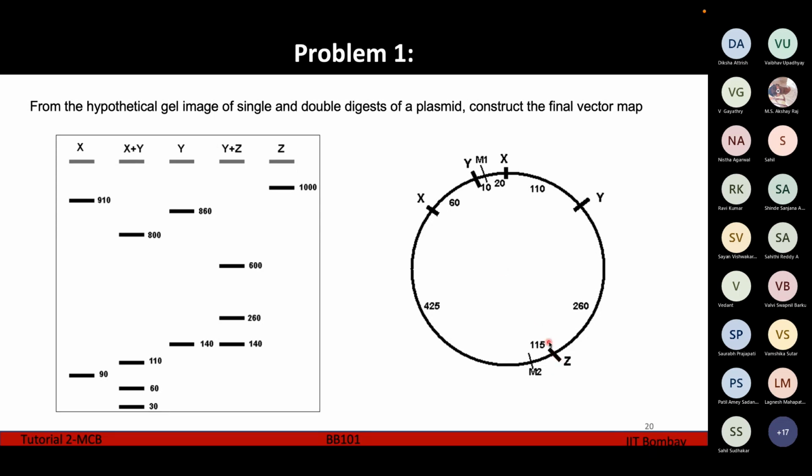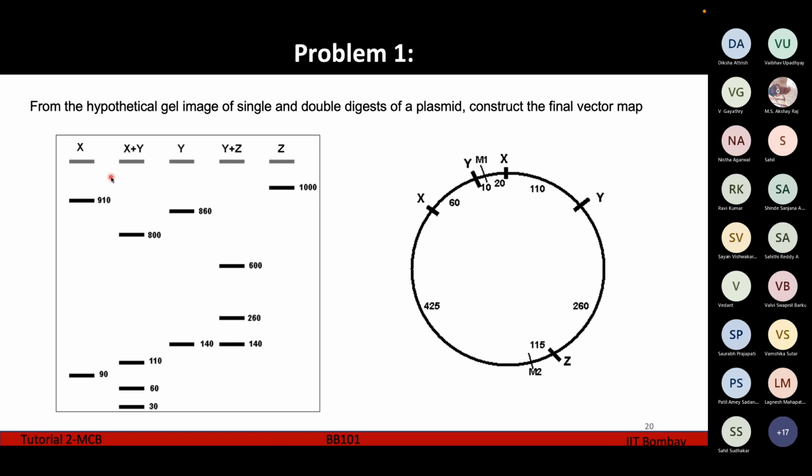If you correlate with this plasmid image, you will see that if we make a cut at this Z position, it will generate only one entire straight plasmid. So this will be of length 1000, which is correlating with this.